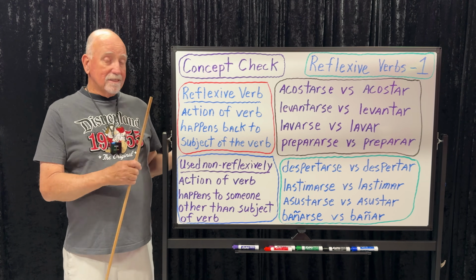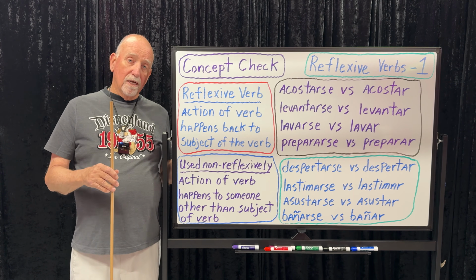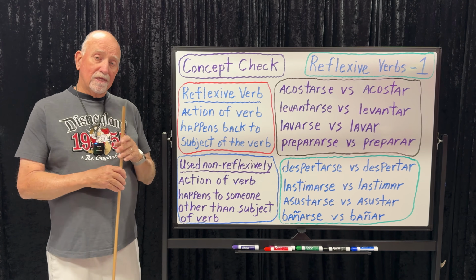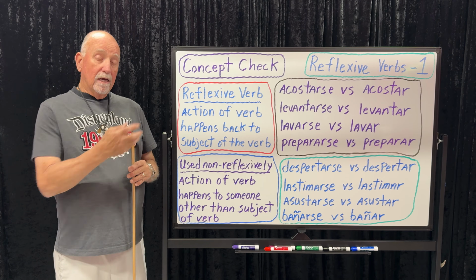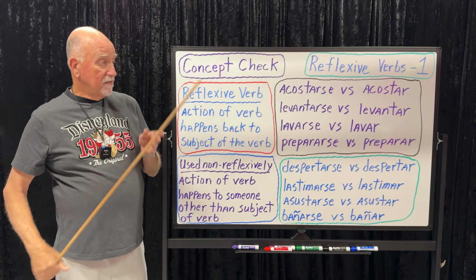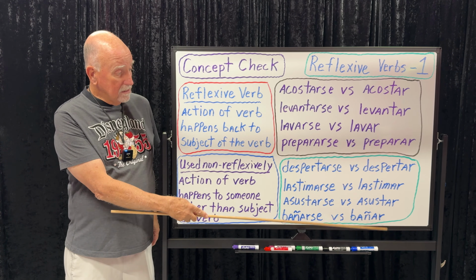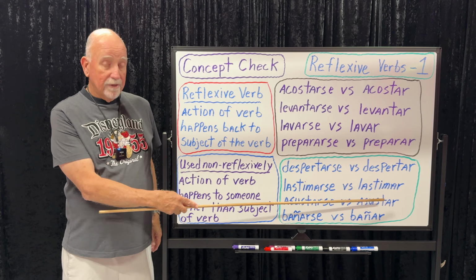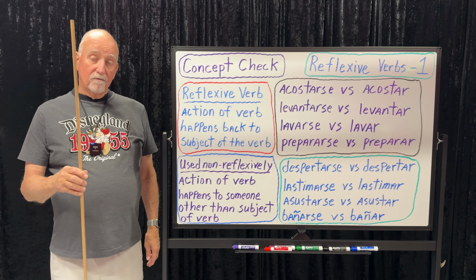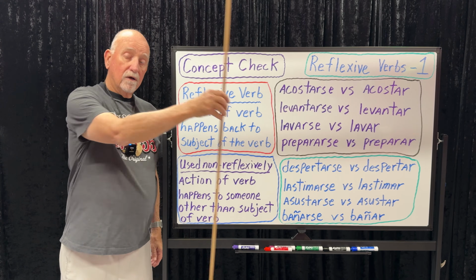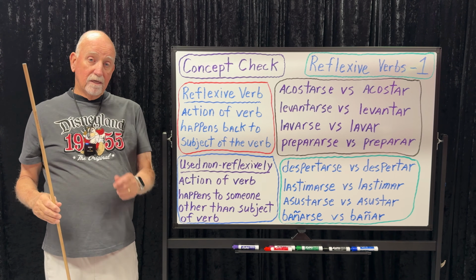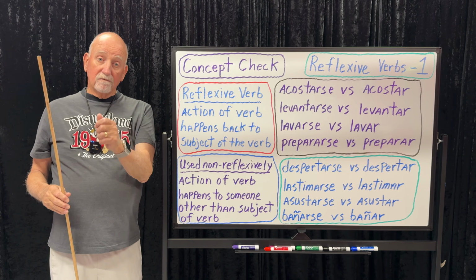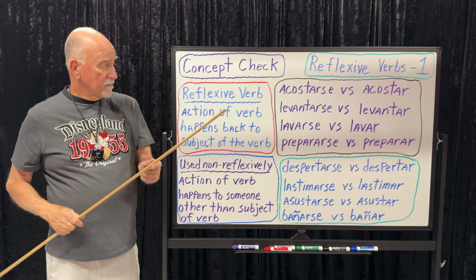Okay, our lesson is reflexive verbs 1. A reflexive verb is where the action of the verb happens back to the subject. A reflexive verb used non-reflexively, as we see here on these two clusters on the right side, is where the action of the verb is happening to someone other than the subject. So make sure you know the difference between a reflexive verb and a reflexive verb used non-reflexively. Again, let's review.